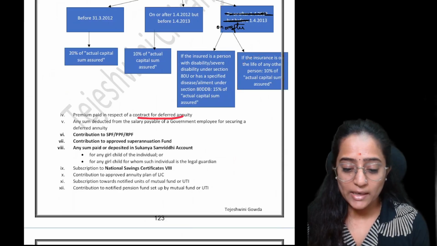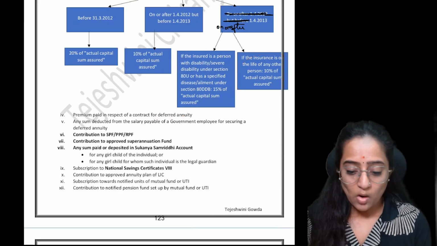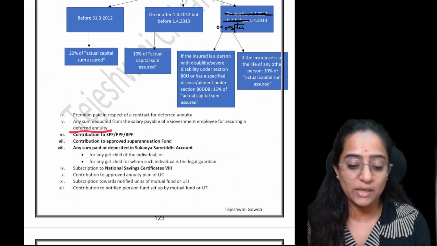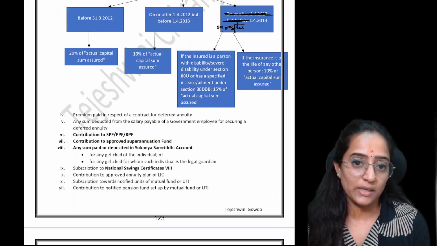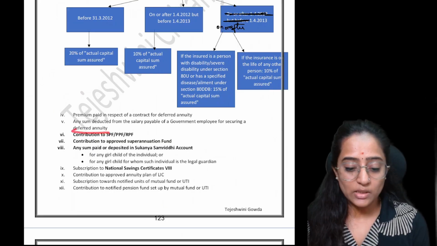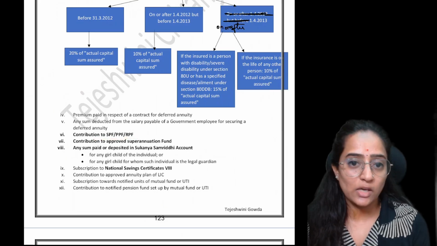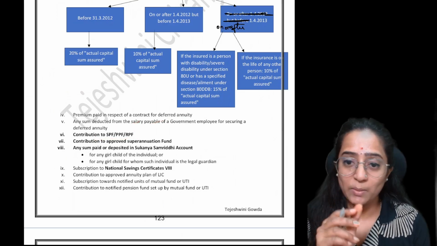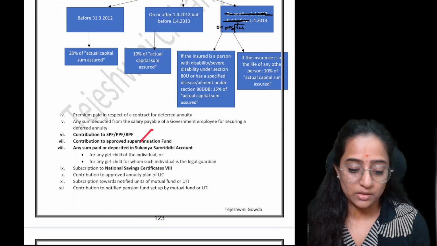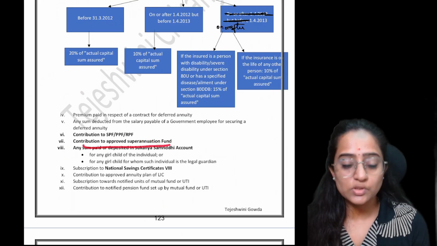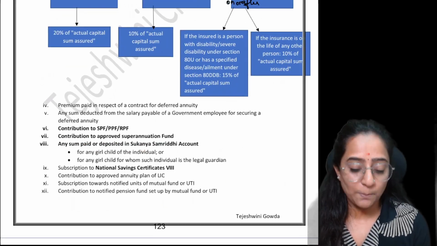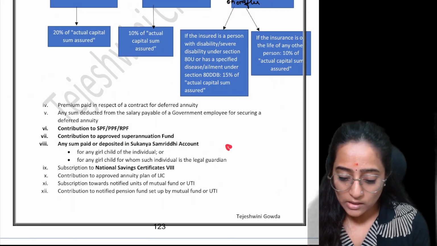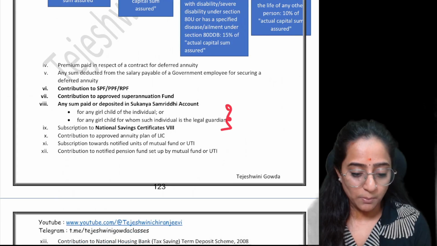So if the premium is paid for a contract for deferred annuity, or if any amount has been deducted by the employer from the employee for deferred annuity, contribution made to SPF, statutory provident fund, public provident fund, and recognized provident fund. Remember, unrecognized provident fund is not covered here, so please be careful. Contribution to approved superannuation fund, any sum paid or deposited in Sukanya Samriddhi scheme, over here also you will get your deduction for that matter.